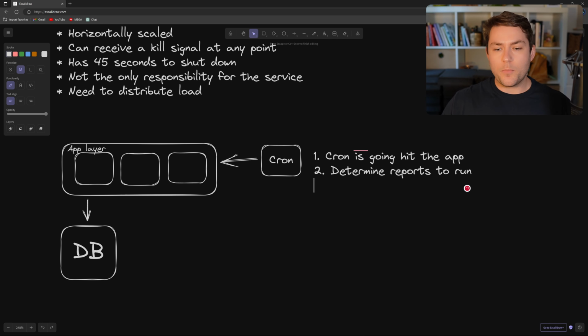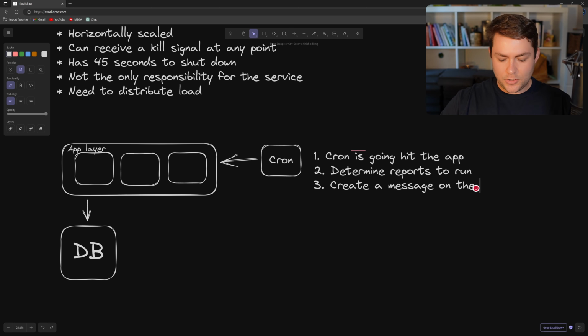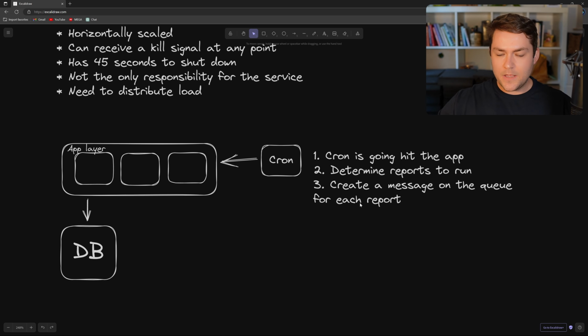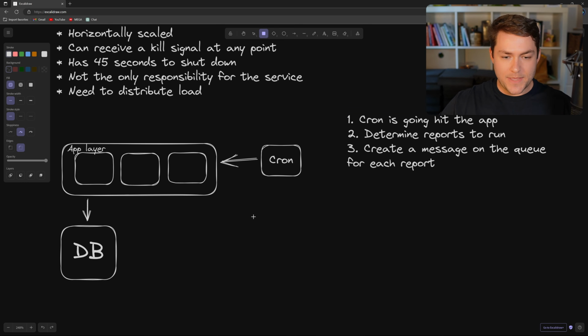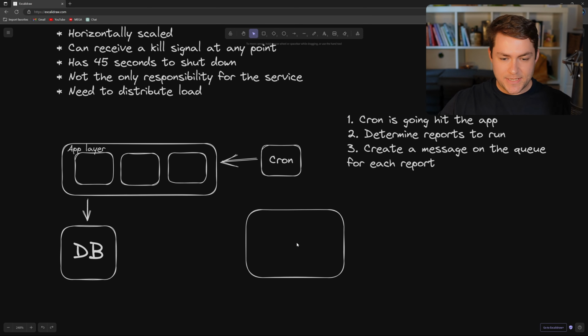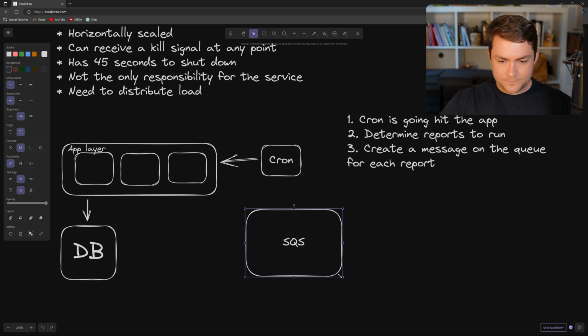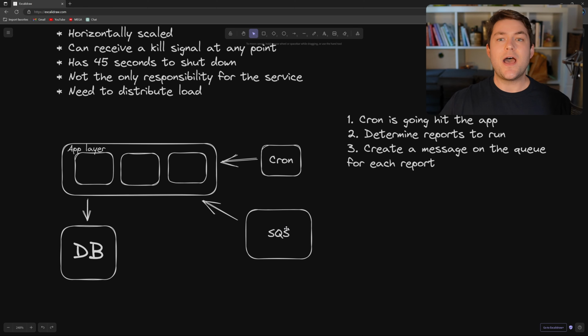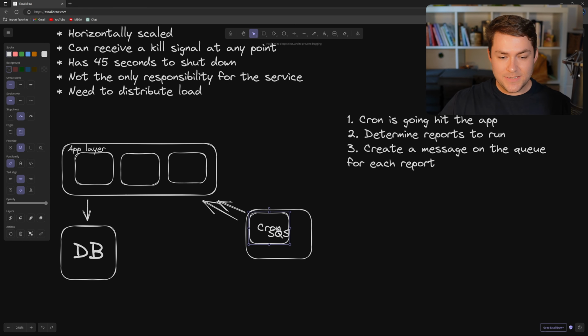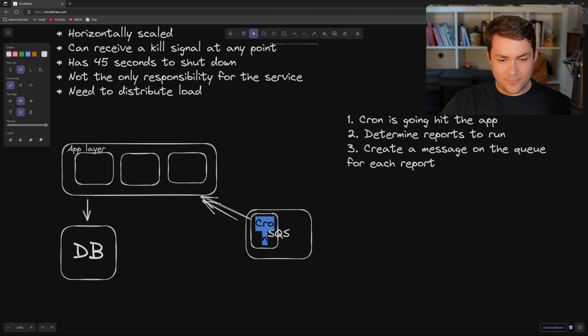So once we've determined what reports we're going to run, we're going to create a message on the queue for each report. Okay, so now we've created a message on the queue for each report. We now need to start consuming those messages back off the queue. So let's diagram that here. So let's say I'm using SQS. Now I'm going to start consuming those messages off SQS. And because I'm using SQS, I may as well use that as my cron service as well. So let's say we're using SQS as our cron.